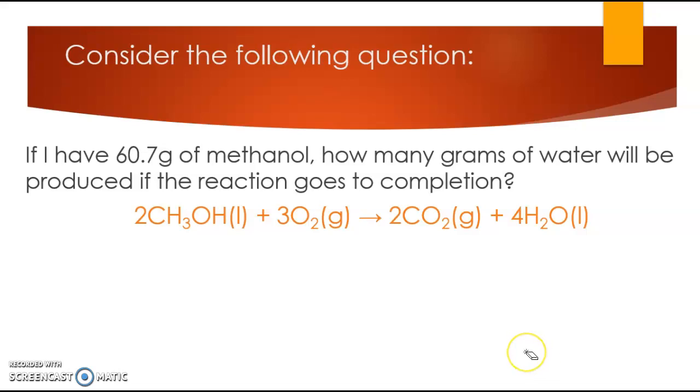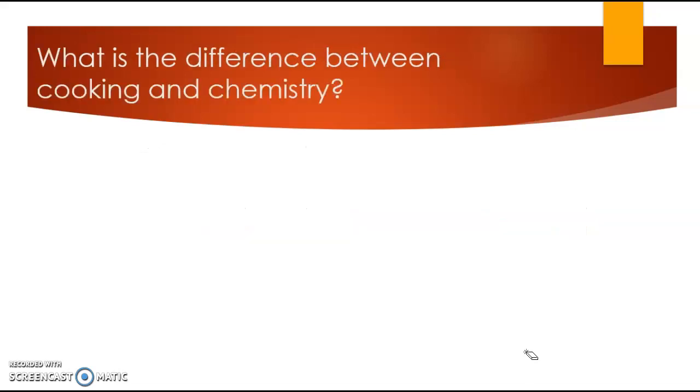through stoichiometry. Now, some people might find this question a little bit intimidating. I know I certainly did when I started in chemistry. So let's actually step out of chemistry for a second and into the kitchen. You might have heard this joke before. What's the difference between cooking and chemistry? Well, in chemistry, you can't lick the spoon.